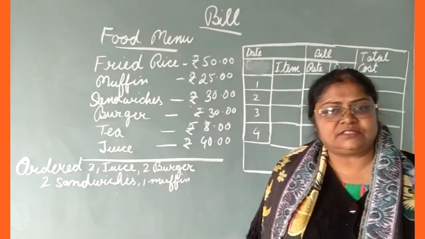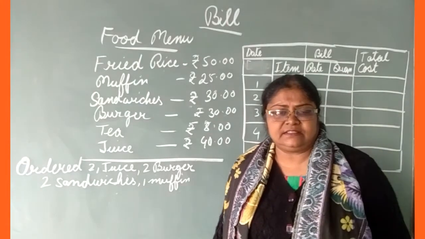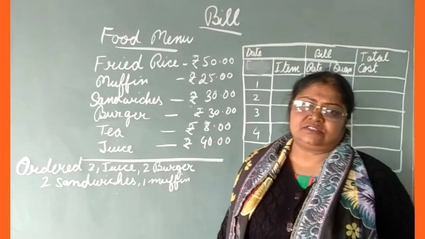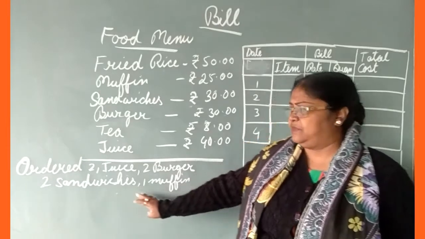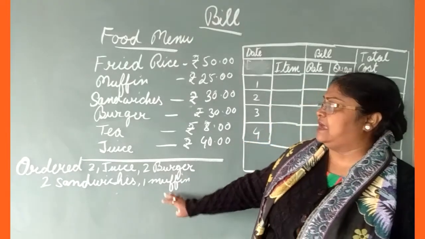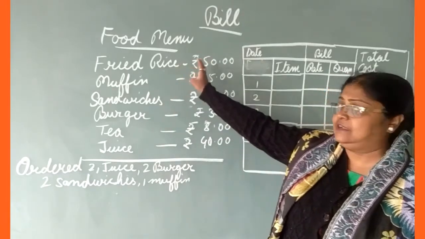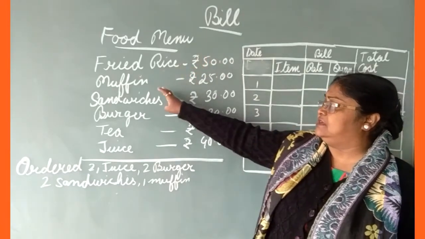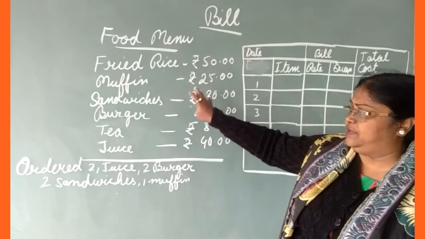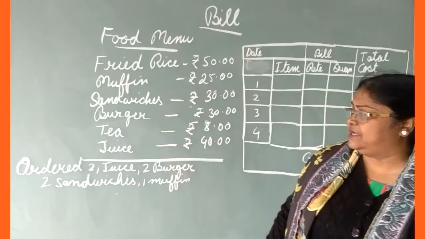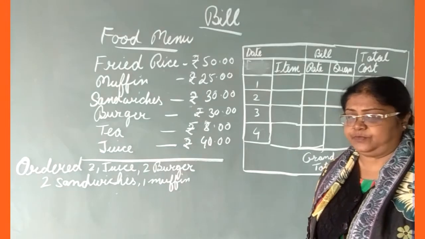Whenever you go to hotels, you get one menu list. In that, the prices of things are written. So chili chicken costs this much, fried rice costs this much. Here also, some people went to the hotel and got one menu list. In that menu list, it is written: fried rice 50 rupees, muffin 25 rupees, sandwich 30 rupees, burger 30 rupees, tea 8 rupees, juice 40 rupees.